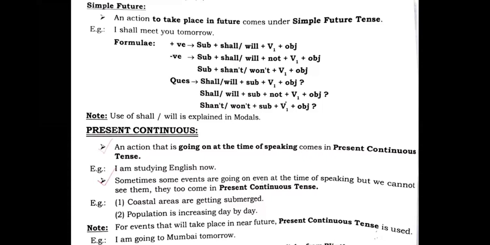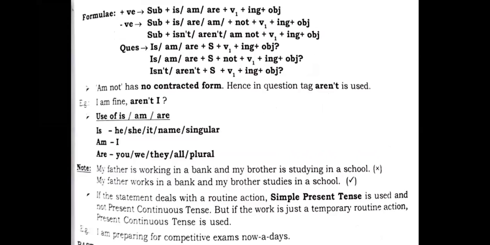That means we need not be bothered about whether the future action is used in simple present or present continuous, right, everyone? We need to take care of it. It is a bit contradictory, so we need to understand this in a very proper manner. See, the rules will remain the same. There is a change of helping verb as well as main verb. The rule is: subject, helping verb, main verb, object, right?